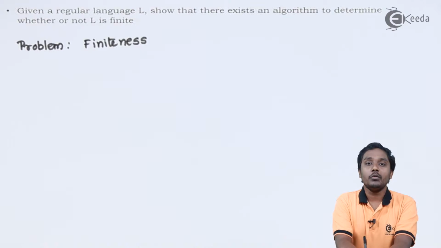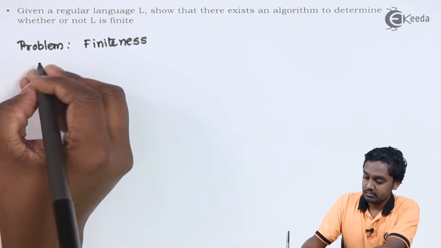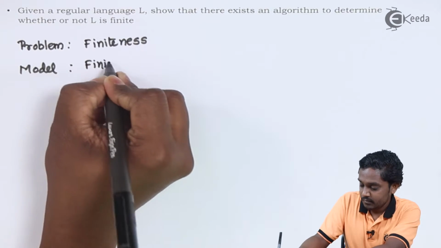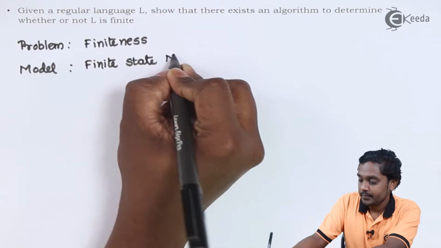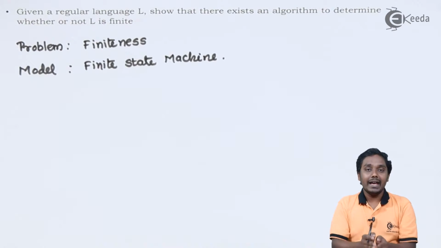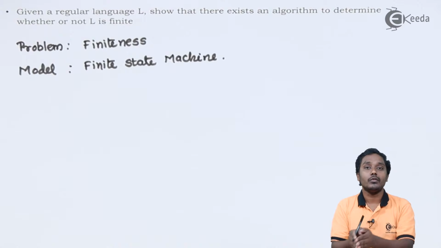Over here, we will be using the finite automata model for regular languages. We know that the particular finite automata has finite number of states. It cannot have infinite number of states, and hence any string which is accepted by the finite automata should have a traversal from the initial state to the final state.